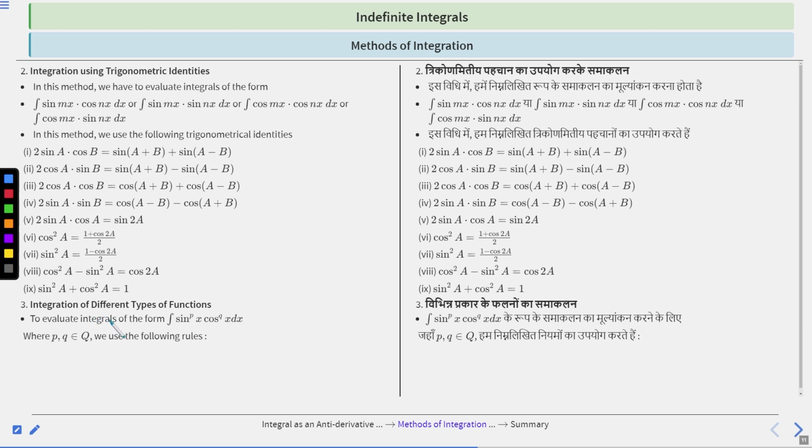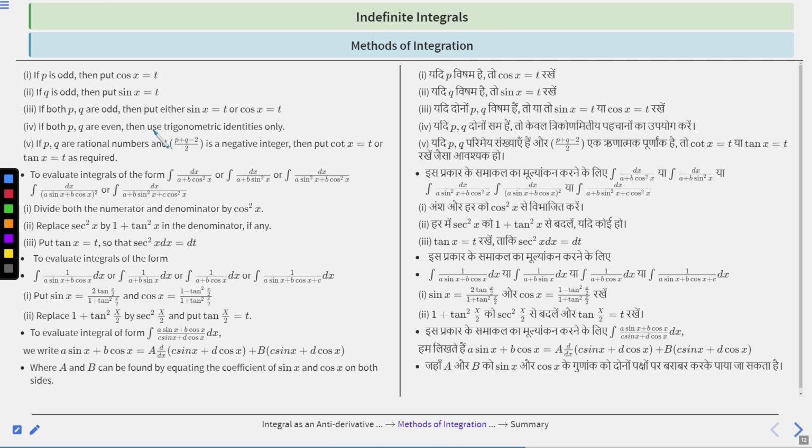Now integration of different types of functions. To evaluate integrals of the form integration of sin to the power p x into cos to the power q x dx, where p, q belong to Q, we use the following rules. If p is odd, then put cos x is equal to t. If q is odd, then put sin x is equal to t, right? If both p and q are odd, then put either sin x equal to t or cos x equal to t. And if both p, q are even, then use trigonometric identities only, right?